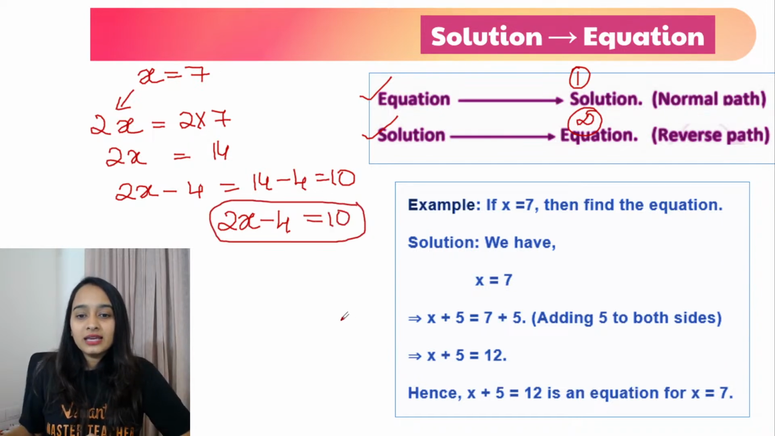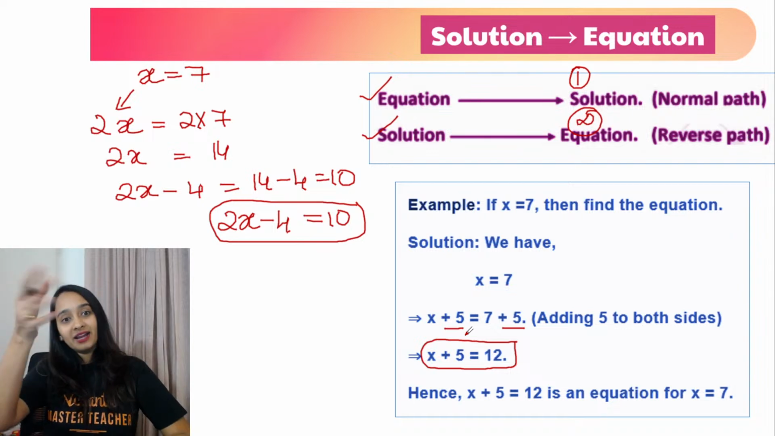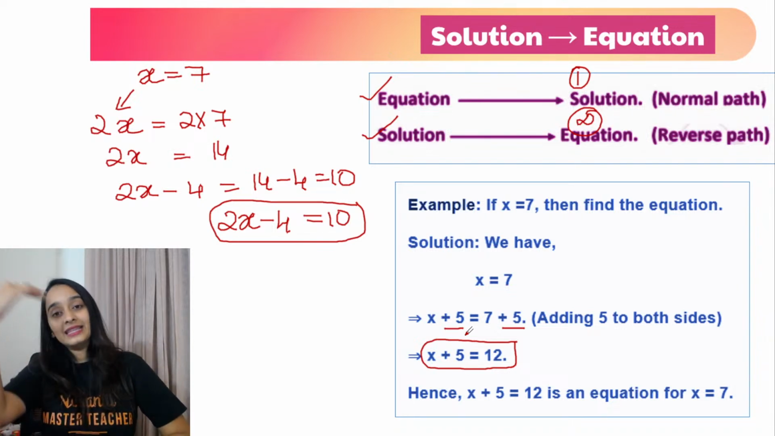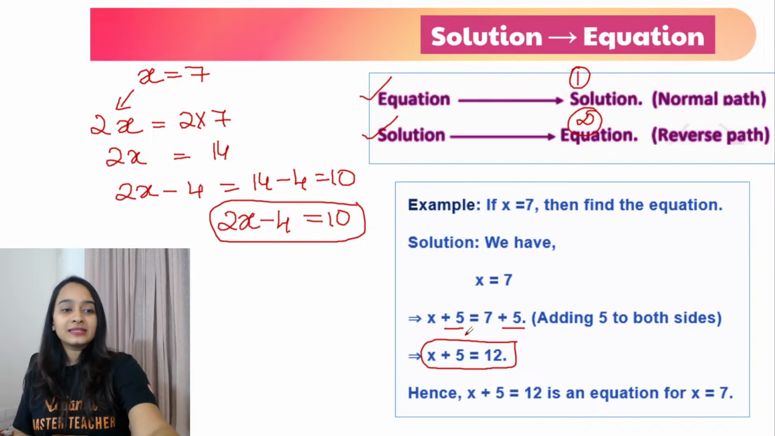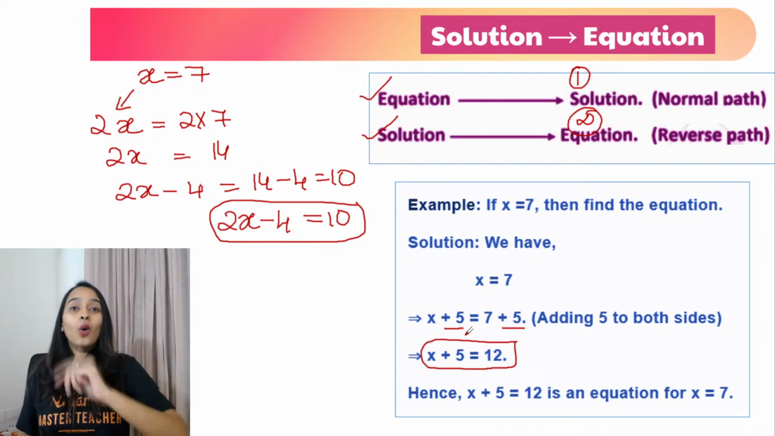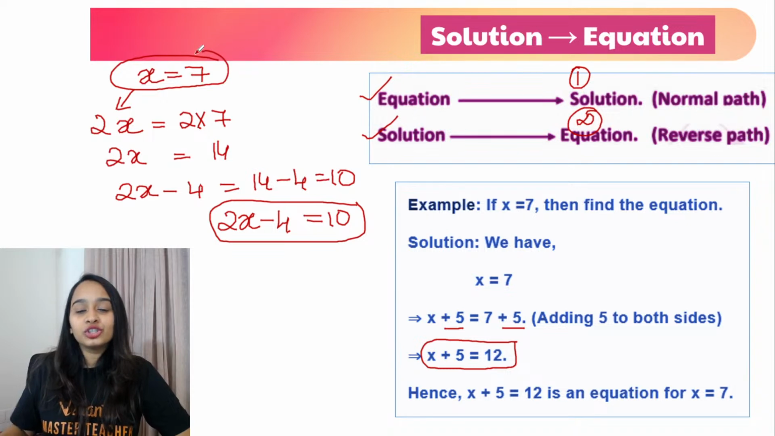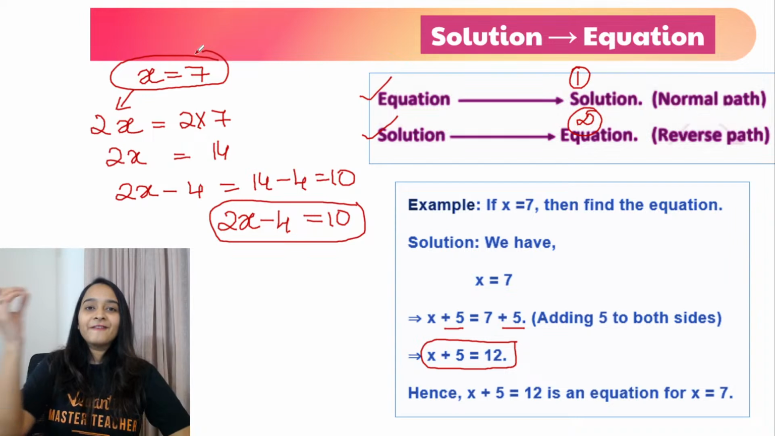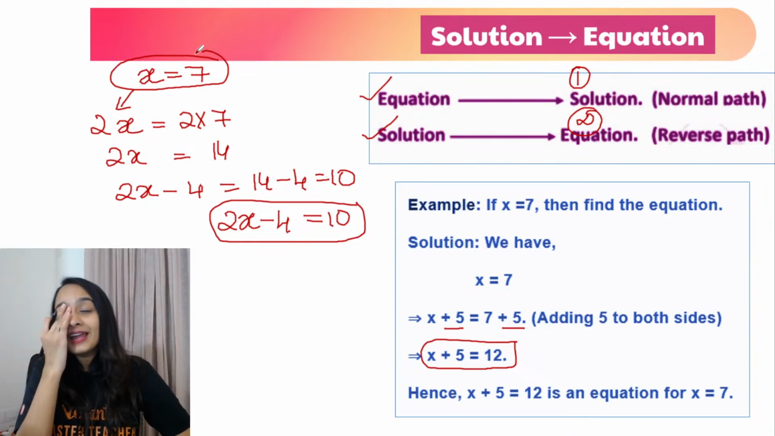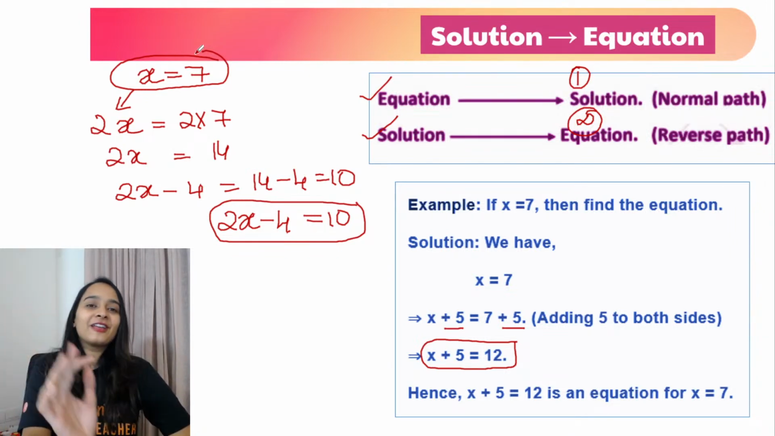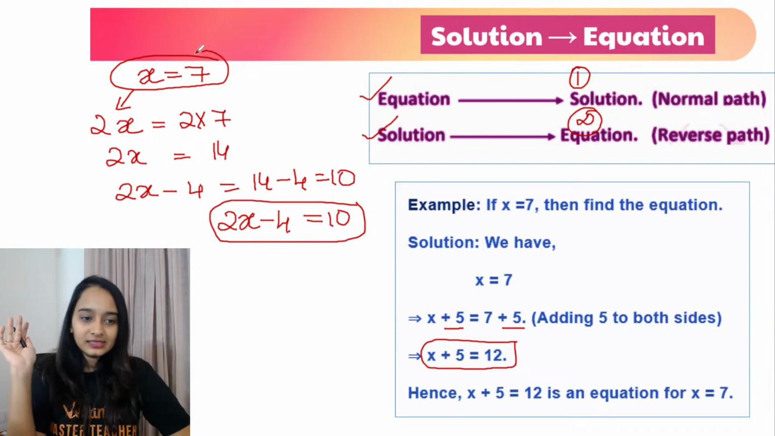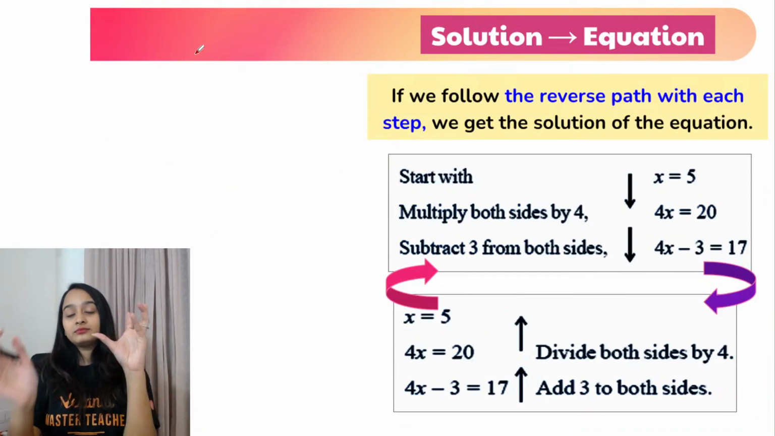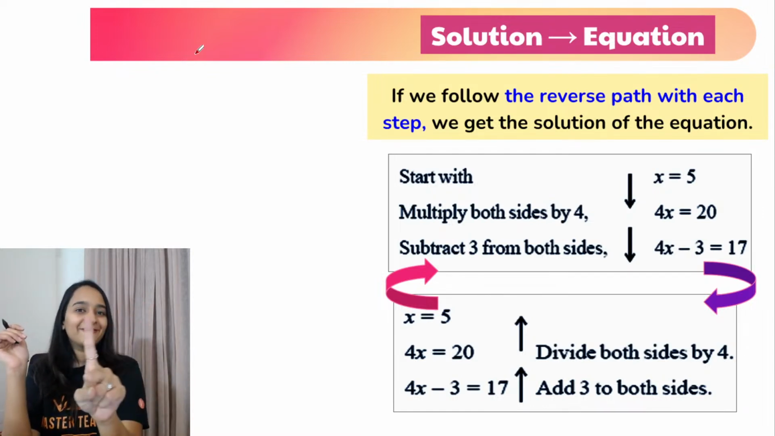This is one equation. Somebody else will add 5 on both the sides. So they will be getting x plus 5 is equal to 12. Somebody will divide by 2 on both the sides and then subtract and then add. So every person on the planet can form one equation for this solution. So there are infinitely many equations if I give you one solution. Okay? But if I give you an equation, it will only have one solution.